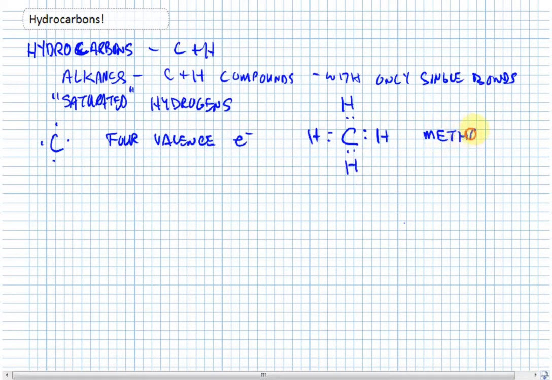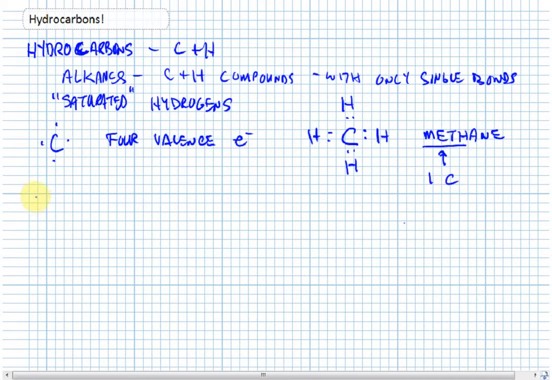So, for future reference, anytime we see the letters METH in any chemical name, that is referring to one carbon. Okay, that'll become more clear later. So methane is the simplest hydrocarbon and generally considered the simplest organic molecule. Organic chemistry is the chemistry of carbon. Well, one of the amazing properties of carbon is the fact that carbon can form bonds to itself.